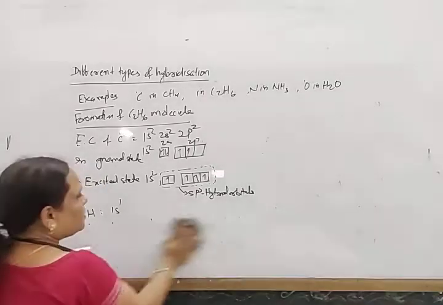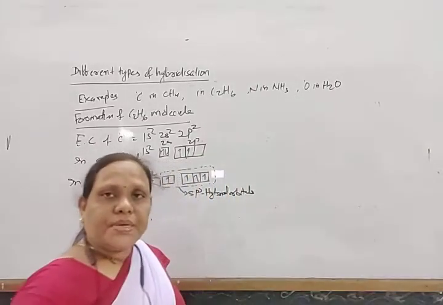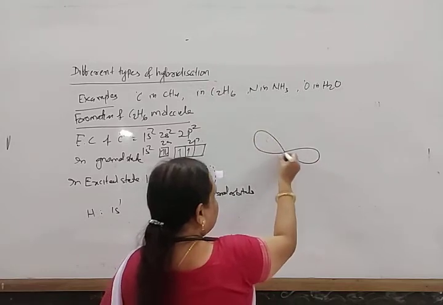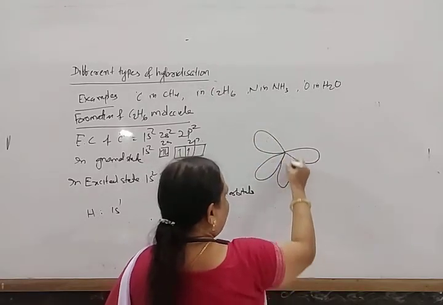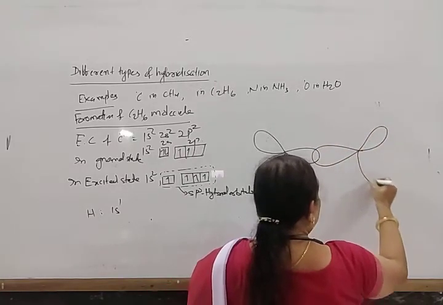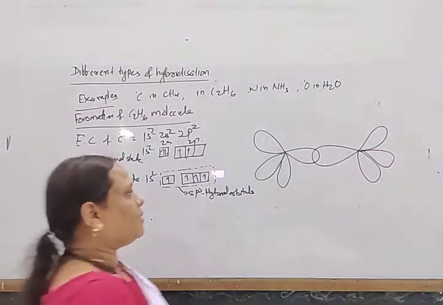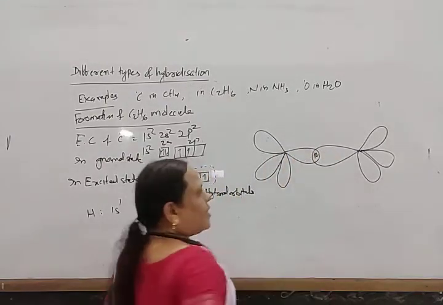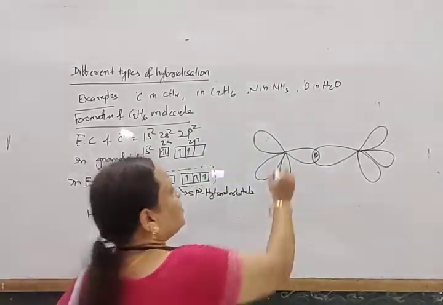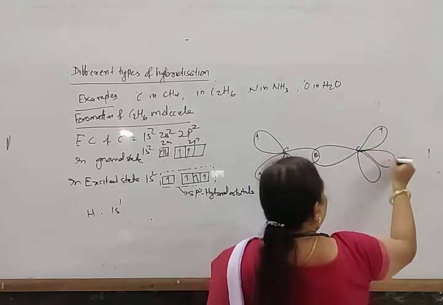Now what happens? One sp3 hybrid orbital of one carbon atom overlaps with the sp3 hybrid orbital of another carbon atom. Look here. This is the sp3 hybrid orbital of one carbon atom, and this is the sp3 hybrid orbital of another carbon atom. Now they all contain one electron. This sp3-sp3 one sigma bond is formed. This is one carbon, and this is one carbon. Now all the hybrid orbitals contain one electron each.